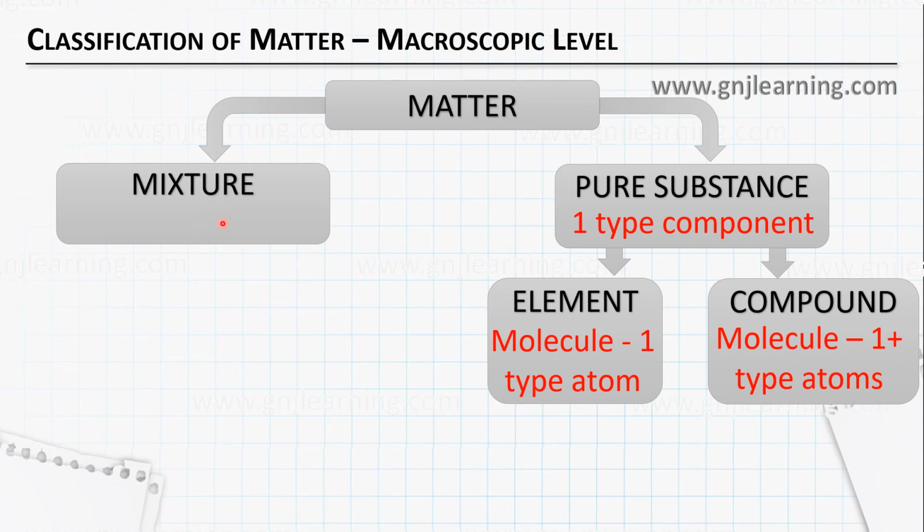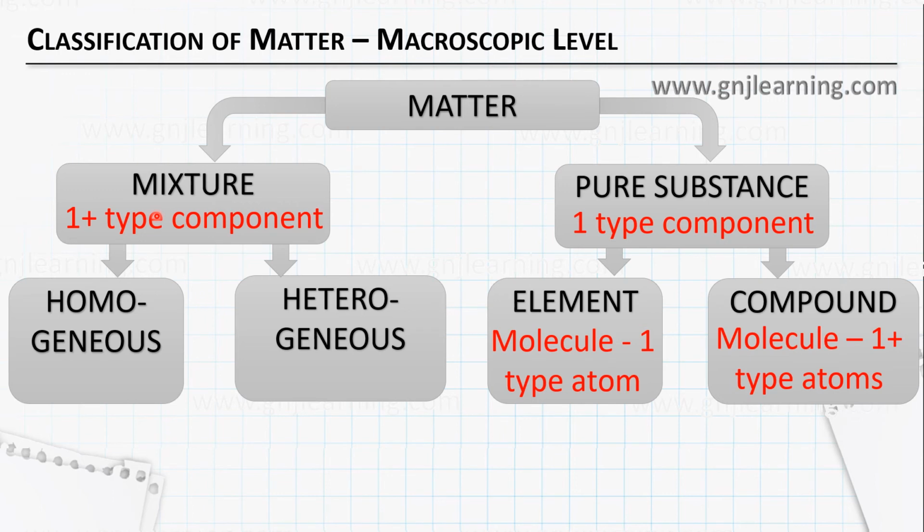So mixture means that it's exactly opposite of pure substance. In pure substance we have only one type of component. So in mixture, what will be there? There will be more than one type of component. Again, mixture can be classified into two, like what we did for pure substance. It can be heterogeneous or homogeneous. So as the name implies, homogeneous means it contains more than one component. It's a mixture, but their composition will be uniform.